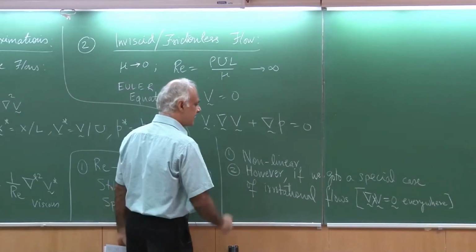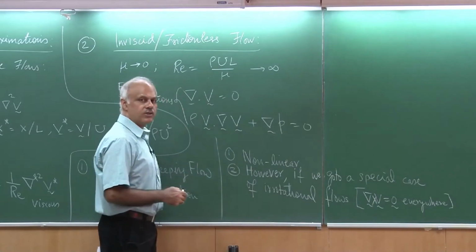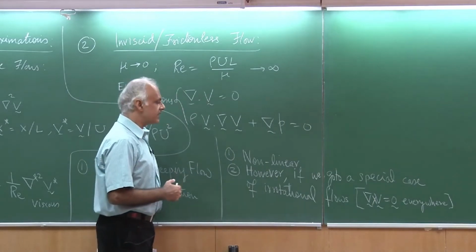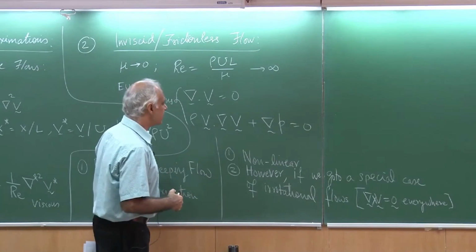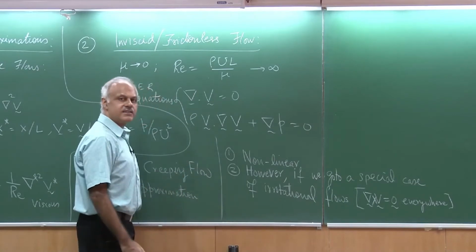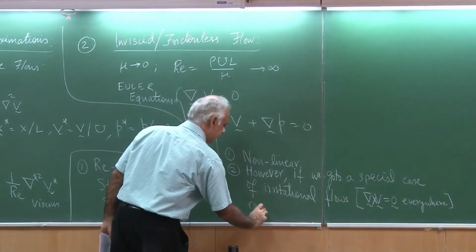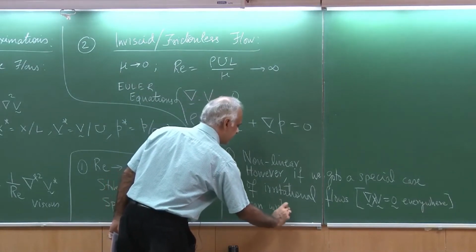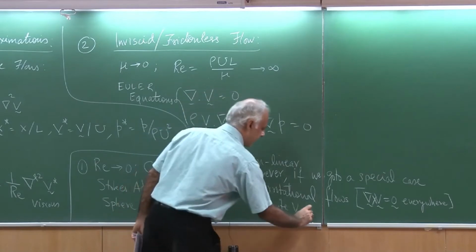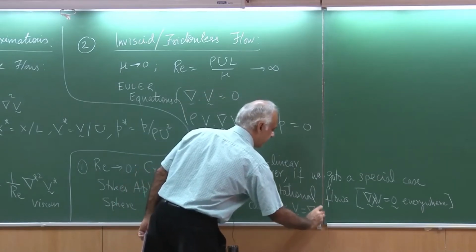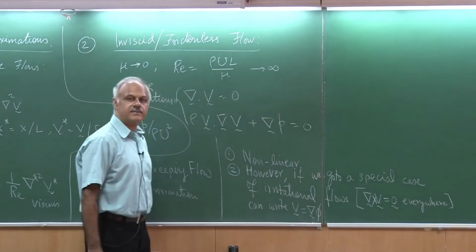So, if we go to the special case of an inviscid flow and in addition it is irrotational, then it is possible to actually simplify these equations more, and what we can do is write the velocity field as the gradient of a potential.